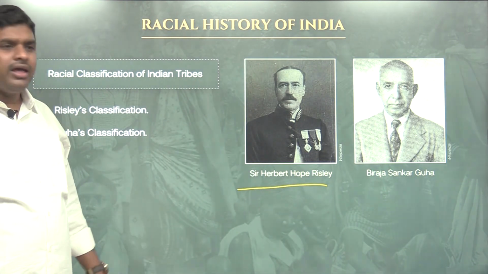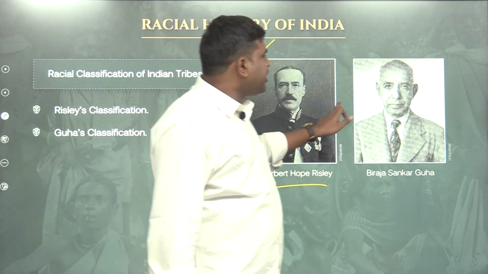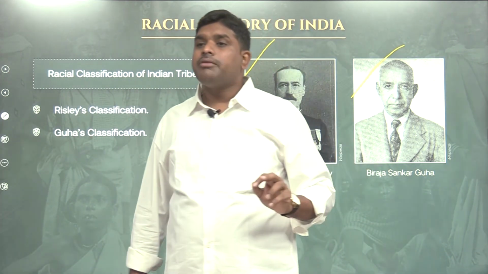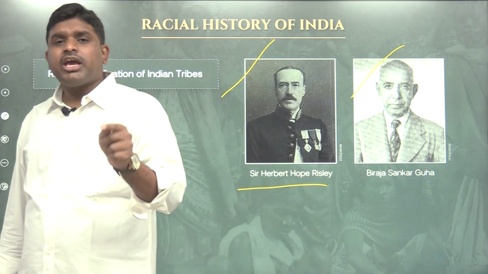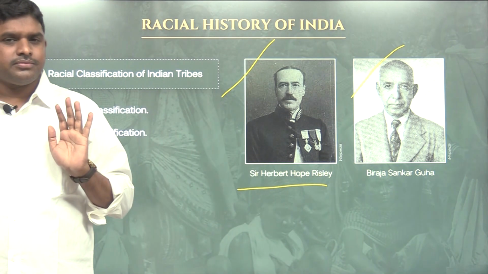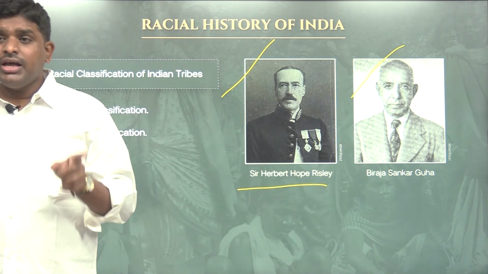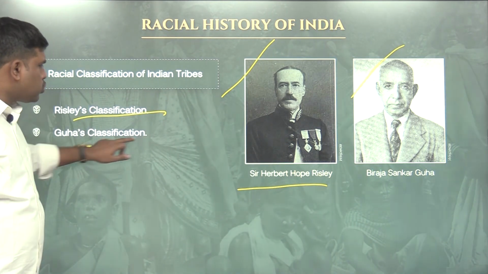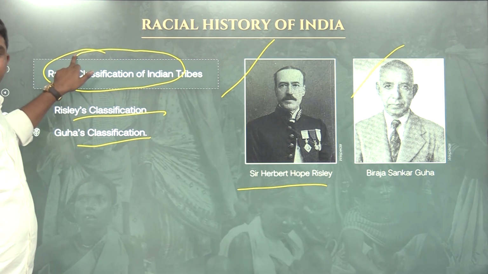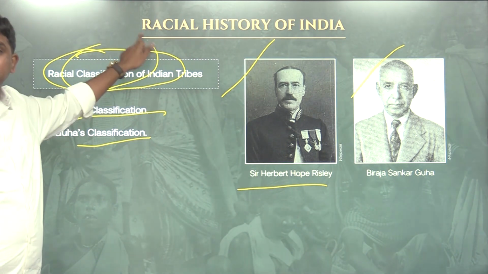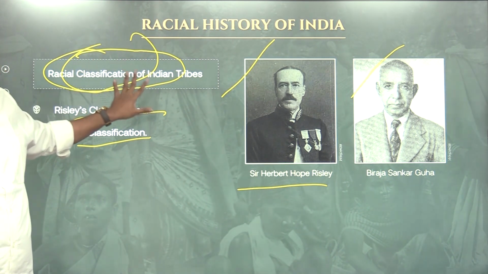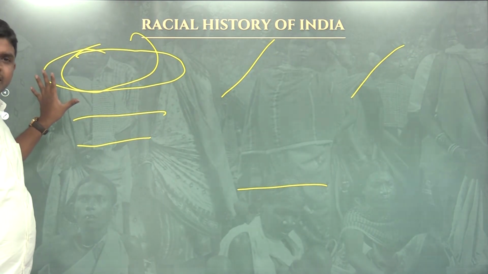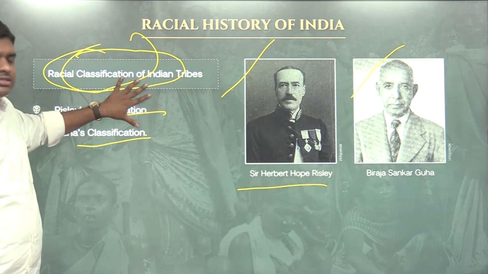Herbert Hope Risley is the first man and Biraja Shankar Guha is the second man who gave the racial classification of the Indian population and the Indian tribal population. Risley's classification, Guha's classification: racial classification of the Indian population, or biogenetic classification of the Indian population. This is original. I gave you the introduction up to now, and here is the classification.